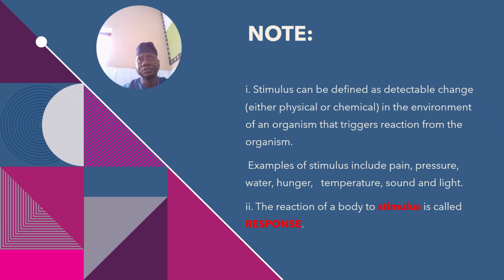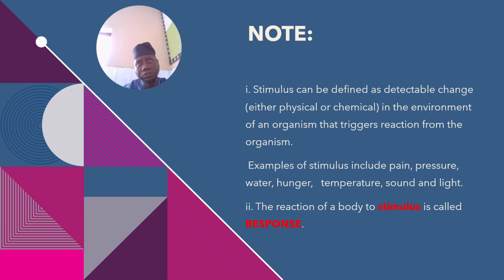The central nervous system is made up of the brain and the spinal cord, while the peripheral nervous system is made up of the nerves.